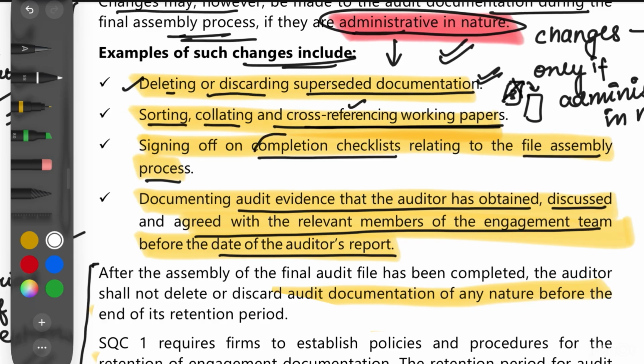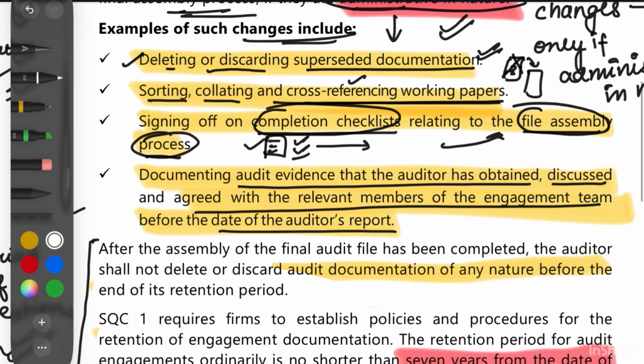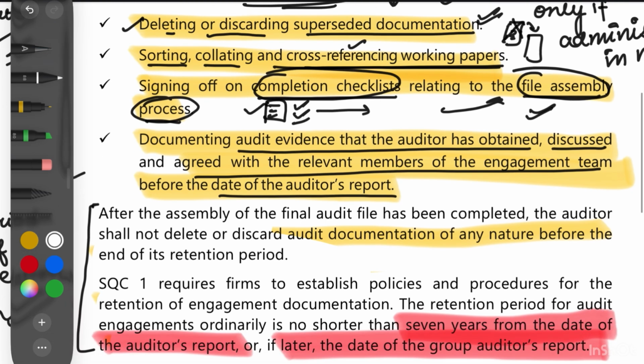Then we can sign off completion checklists, and make such changes relating only to the final assembly process. These checklists are a procedure or control to make sure that the final assembly process is done right. Then, very importantly, we can document only that audit evidence which has already been obtained and discussed with the relevant team members before the date of the auditor's report. So this is quite important.